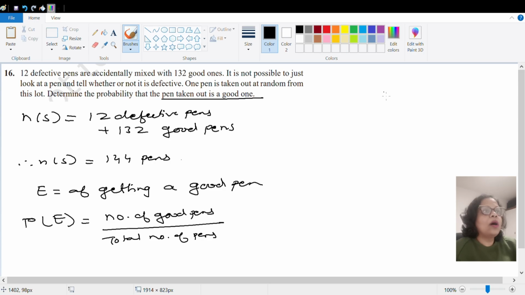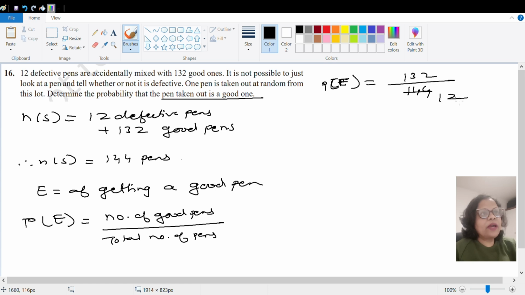So we know the total number of pens. We have just calculated how many there are. There are a total of 144 pens, out of which good ones are 132. So if you try to divide this, it will be divisible by 12.